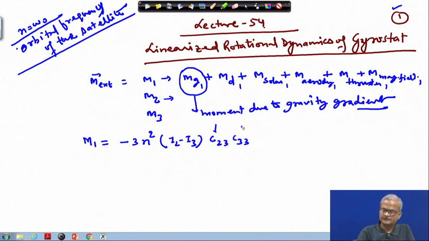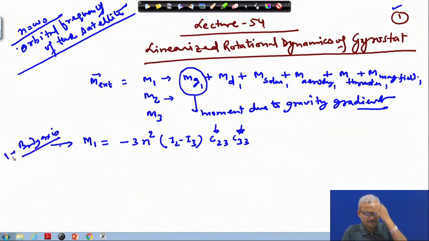These are the coefficients from the direction cosine matrix, and obviously this is along the body axis, one body axis. And now this linearized equation has to be modified.